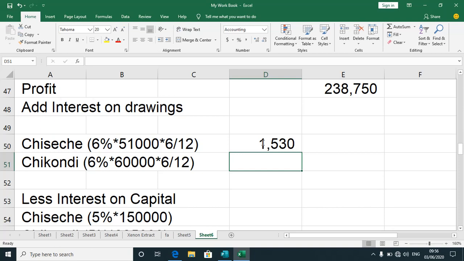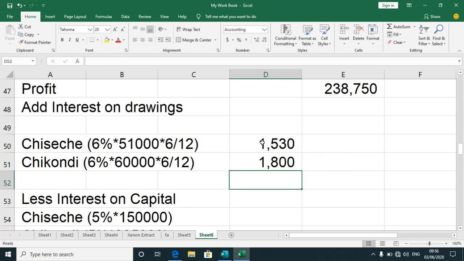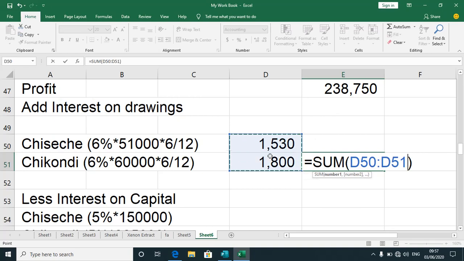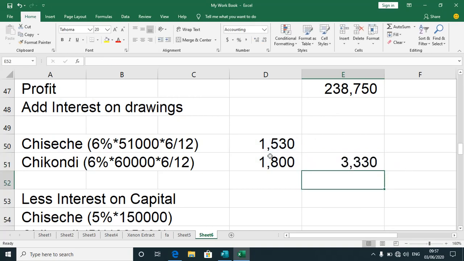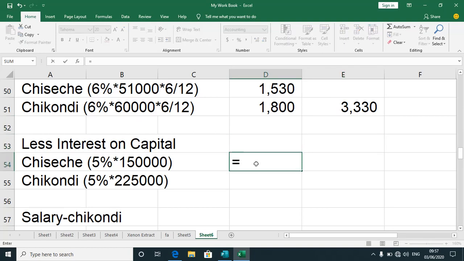What else do we have? Again, you do likewise. You say 60,000, multiply by half again. I've got that figure, so I should sum up. How much do I have? See, we add back that because the current account is to be debited. Okay, we now go to less interest on capital.